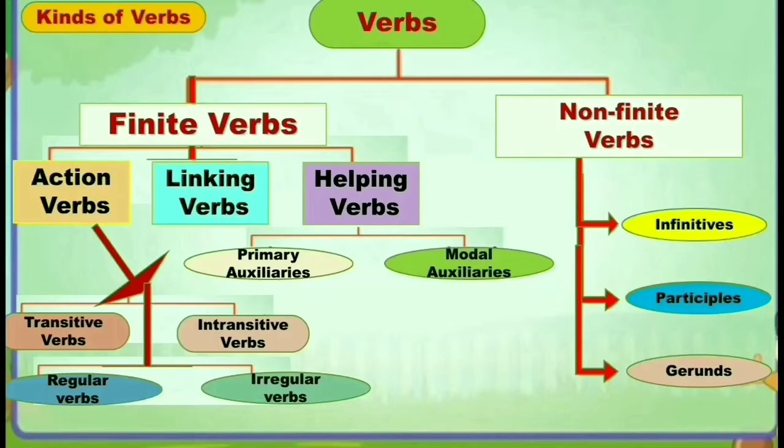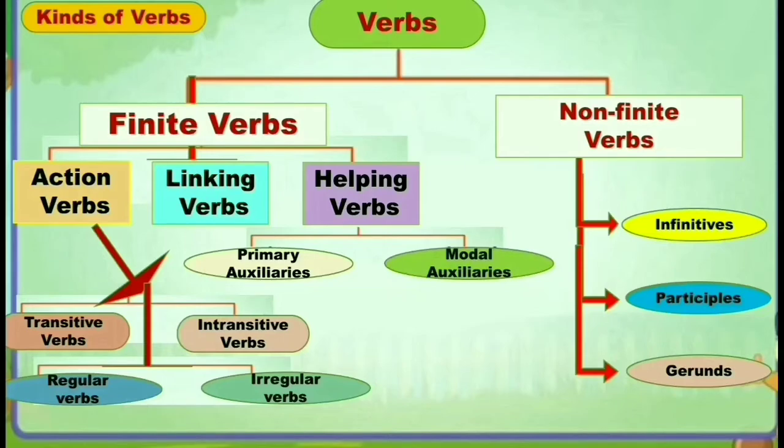And second one, non-finite verbs. Here in this there are three types of verbs. Look at here: infinitives, participles and gerunds. So only three types of verbs come under non-finite verbs. So this is a chart of kinds of verbs.